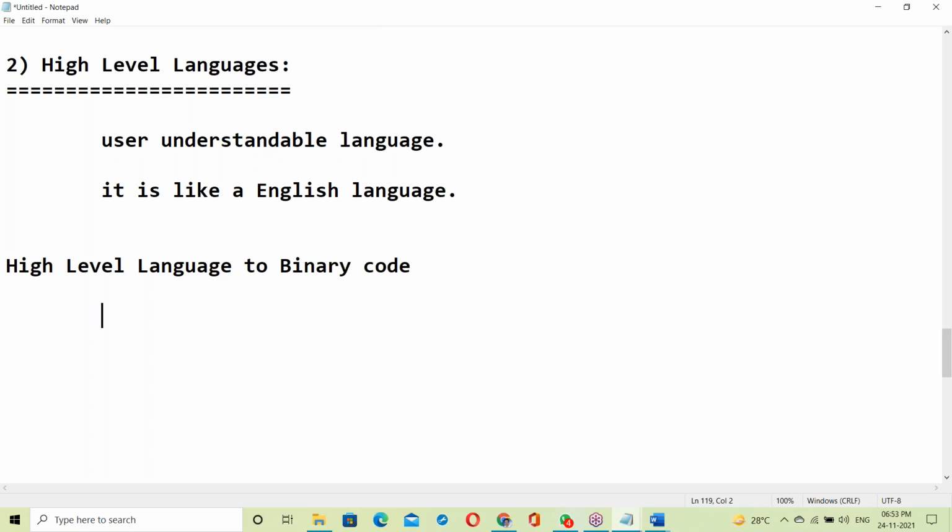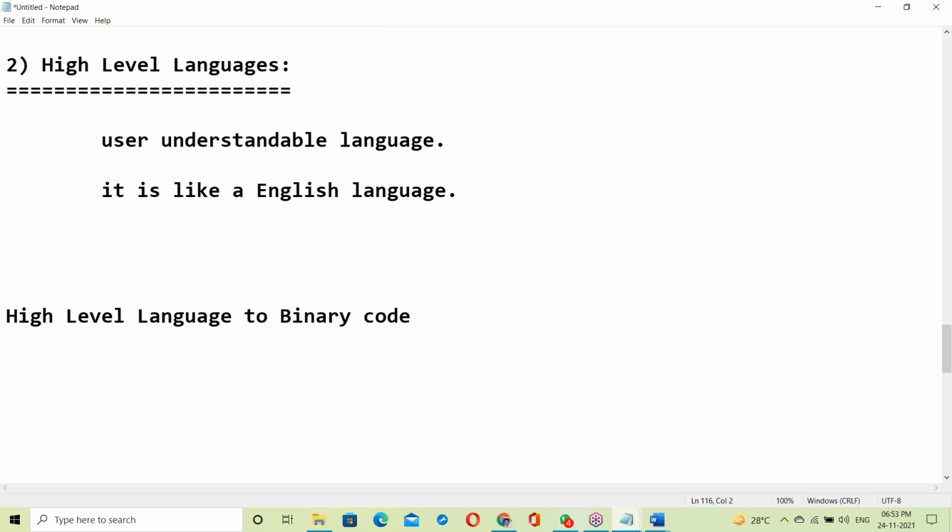Assembly language is different. That is a very old language, a system understandable language. In high level languages, C is the first high level language. Later, all the other languages came.